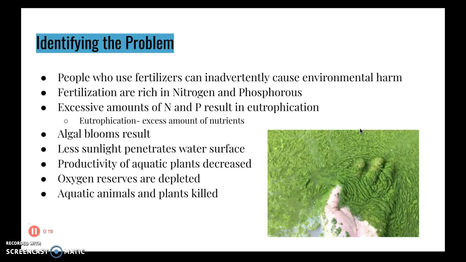This can result in an algal bloom, which leads to less sunlight penetrating water surfaces, resulting in the productivity of aquatic plants being decreased. As a result, oxygen reserves are depleted and aquatic animals and plants are killed.